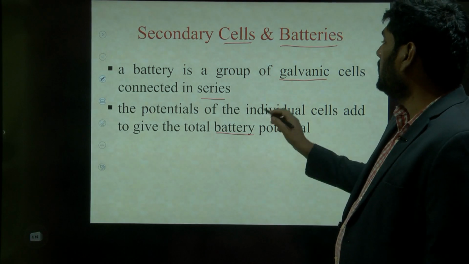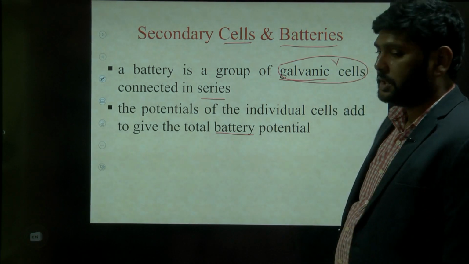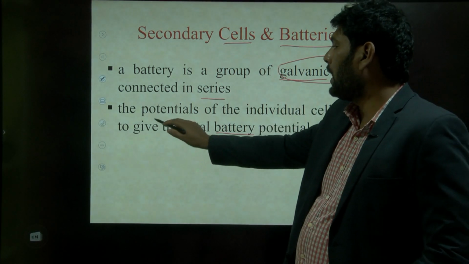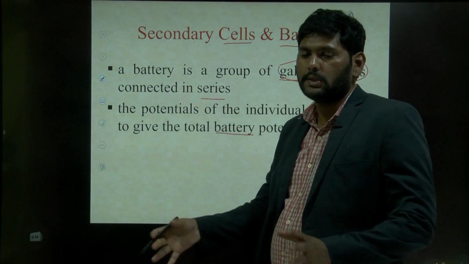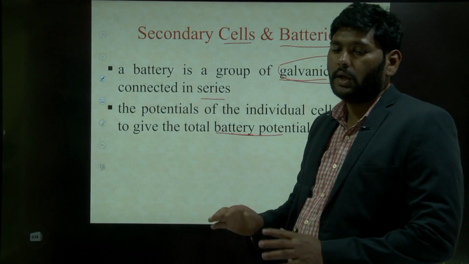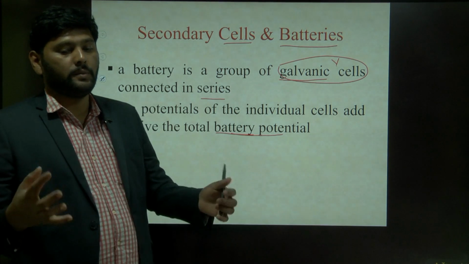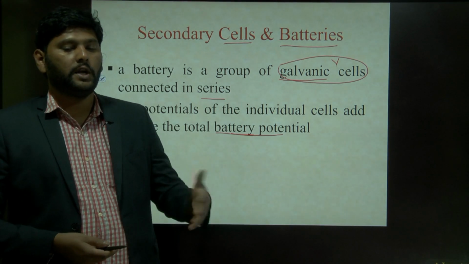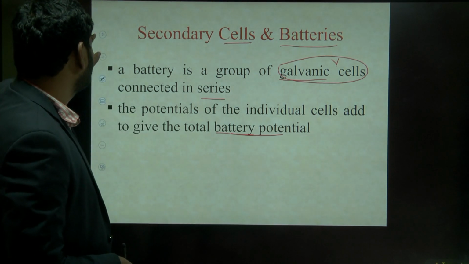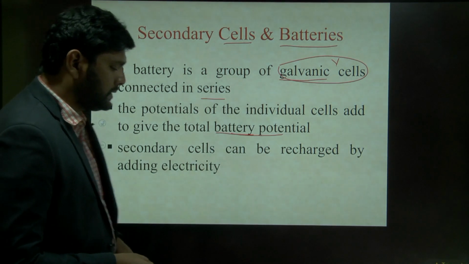Each galvanic cell has a potential, generally represented with V. When you add all the galvanic cells in a series connection, you get the total battery potential as the sum of the individual cell potentials. Understand? The sum of the individual cell potentials is equal to the battery potential.